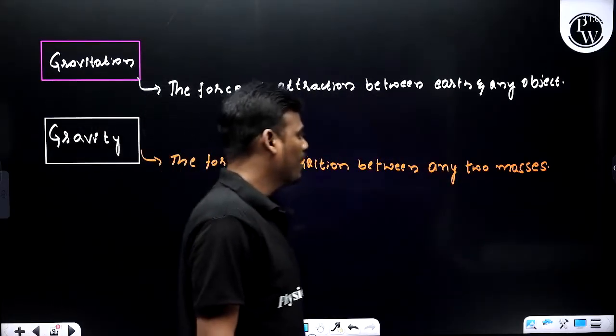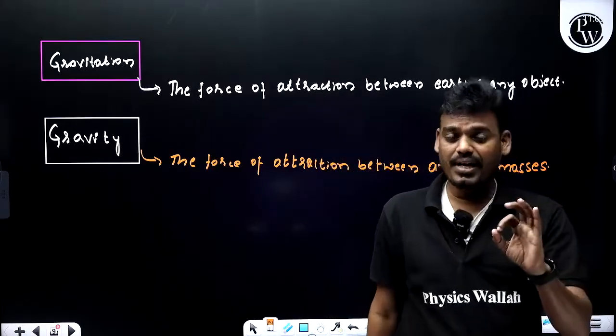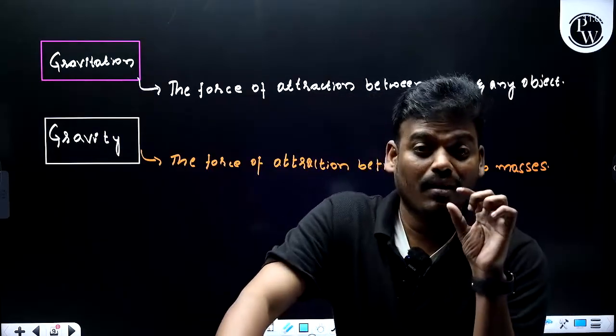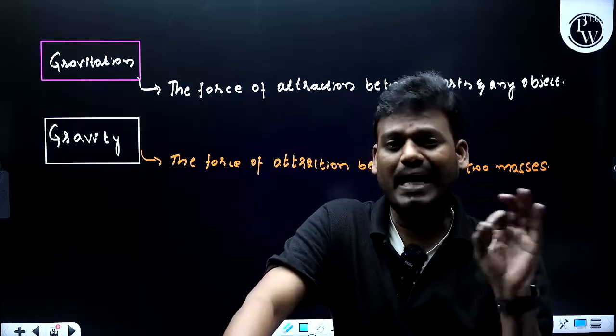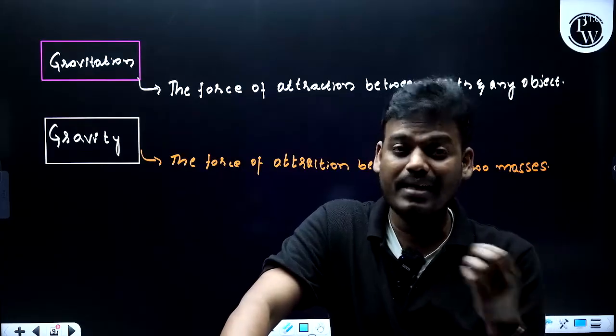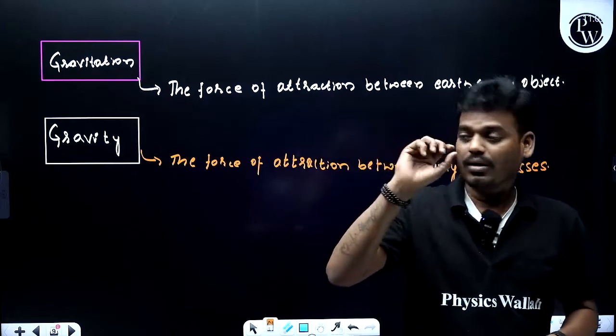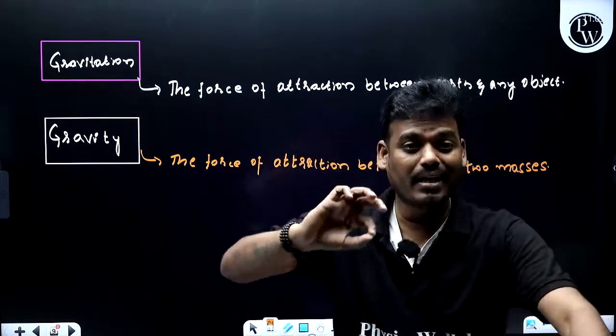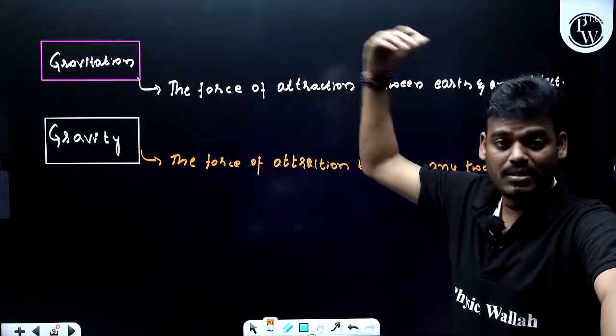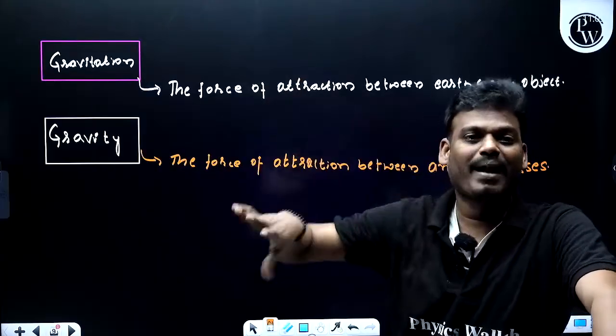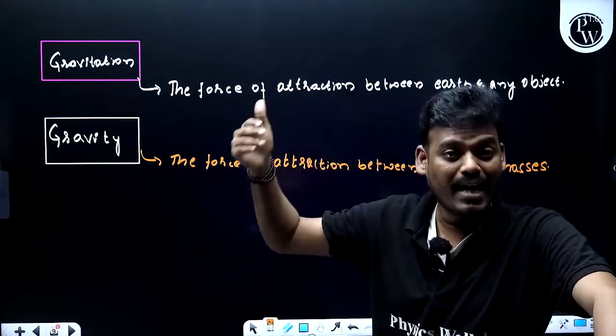Got it? And if we consider gravitation, it has one reference that is fixed, that is the earth. And the other body can be anything. It can be a pen, it can be myself, a screen, a particle, the moon, the sun, any other planet, or a satellite also.